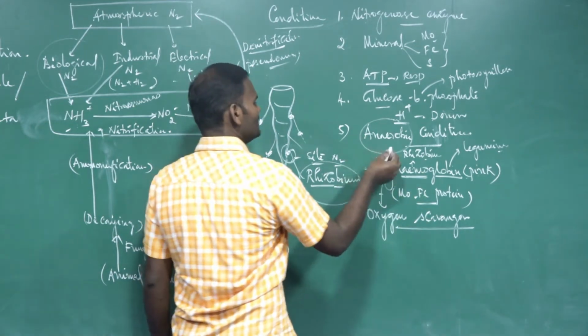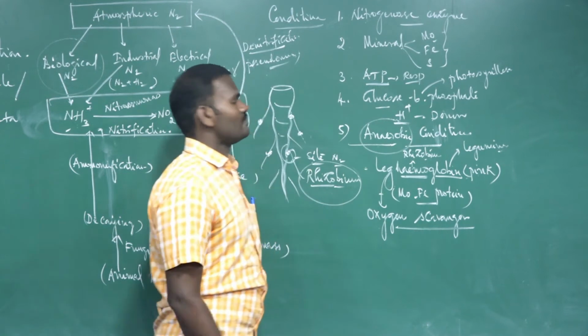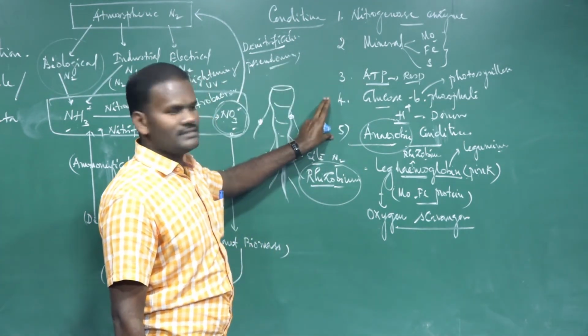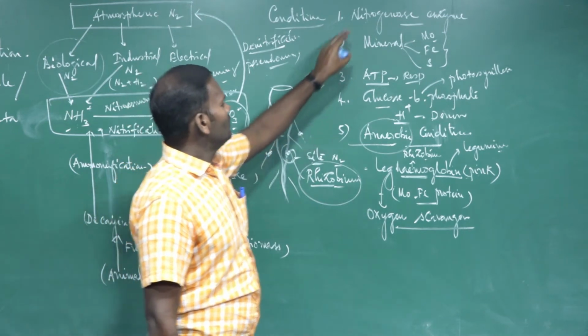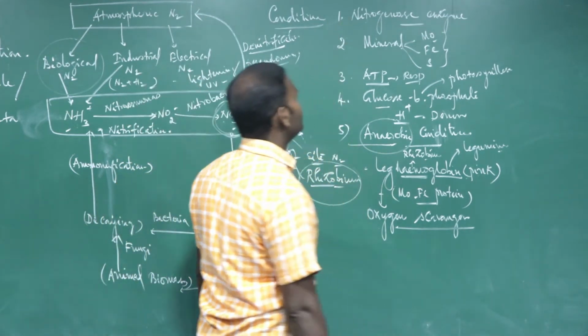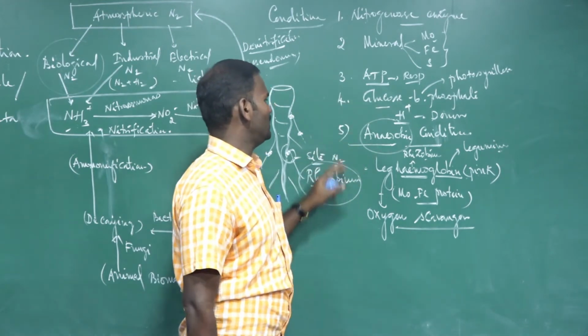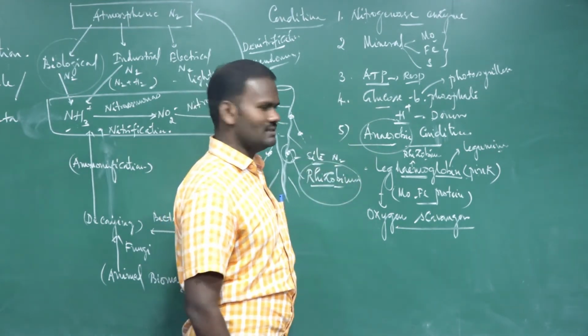So these are the five conditions. I will explain one by one. These are the conditions essential for nitrogen fixation: nitrogenase enzyme, essential minerals, ATP, glucose 6-phosphate, and anaerobic condition.